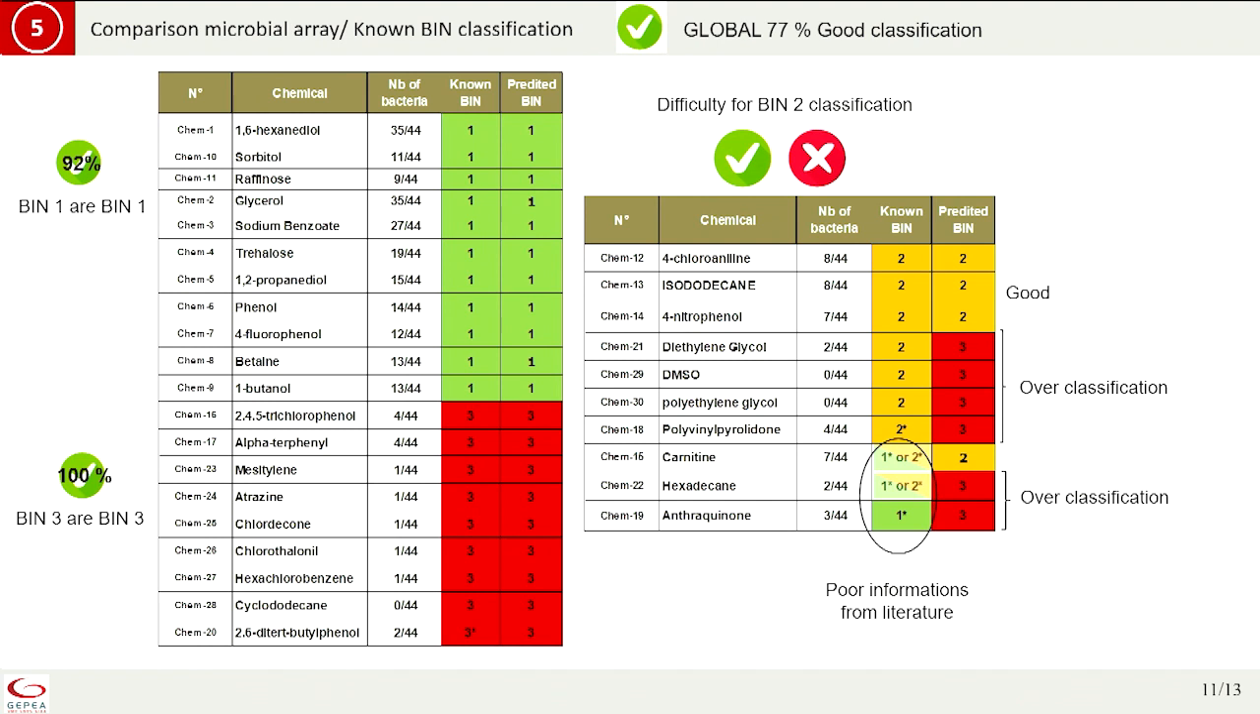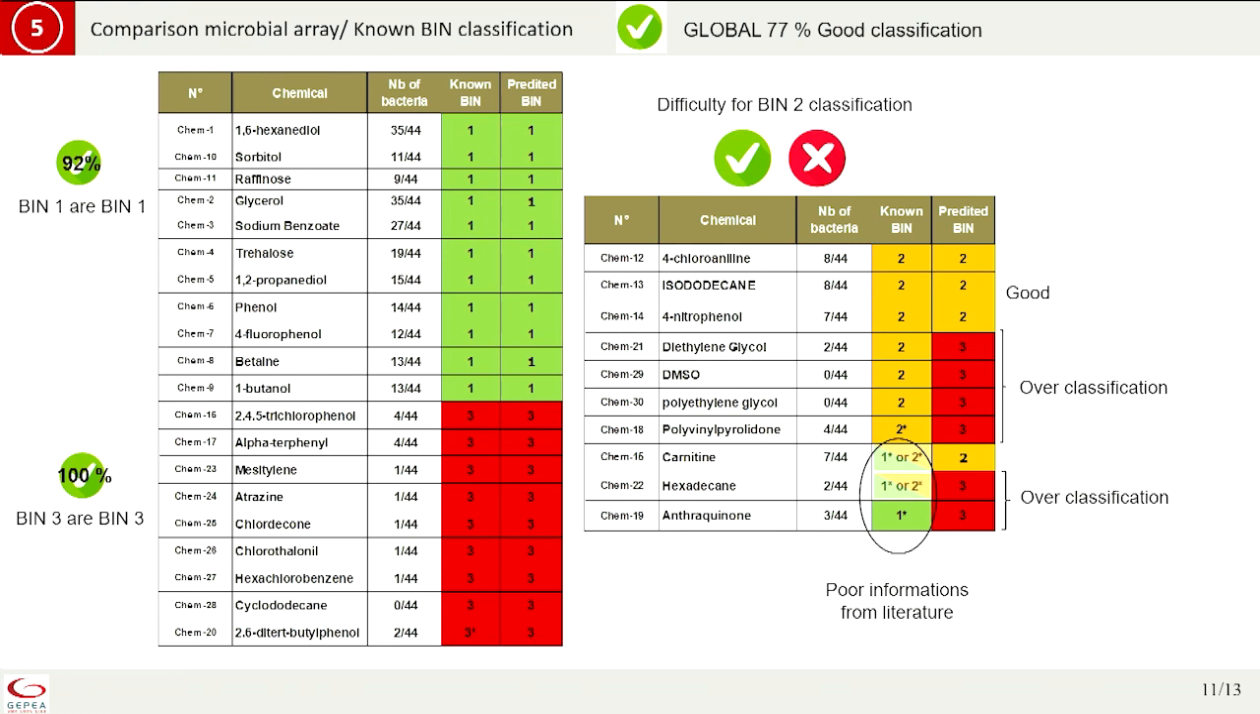It was more difficult for bin 2 because you have overlap in this way. Because you have over-classification, we say that with the test it is bin 3, while the literature says it is bin 2, so that is the case. So remember that you have an overlap in one space of the figures.